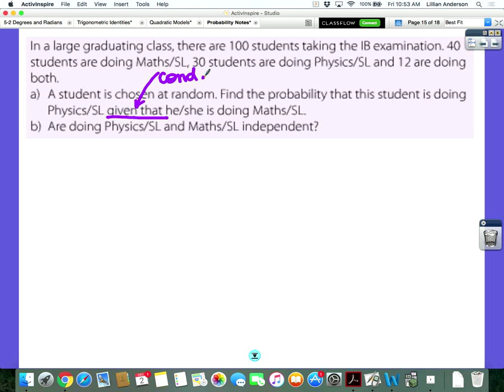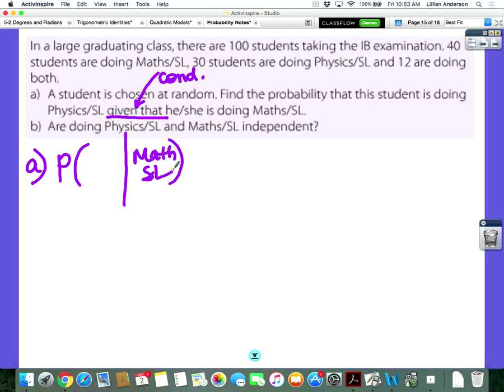All right? Now, let's set this up. Which one would be A? What is the condition? Doing math. So math is the part that follows.